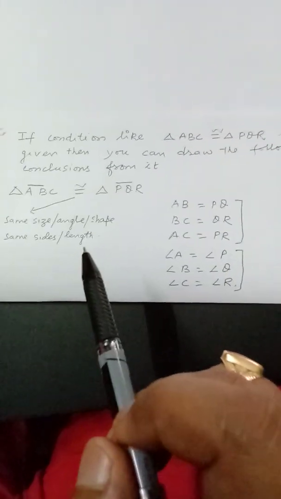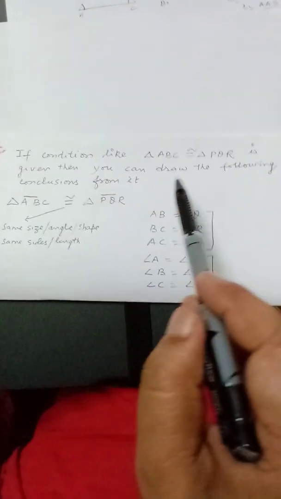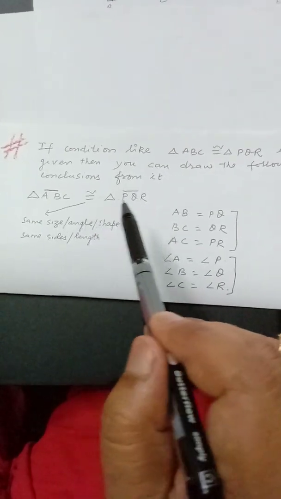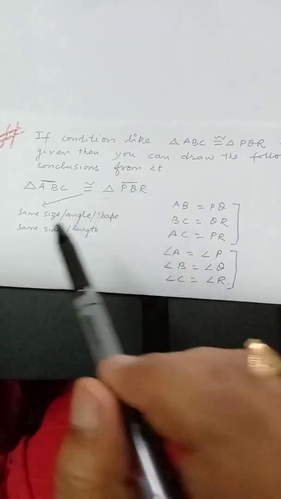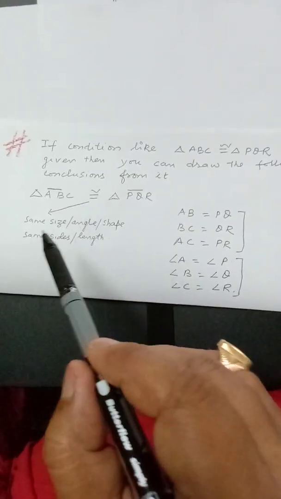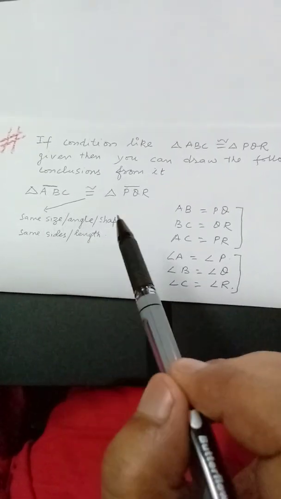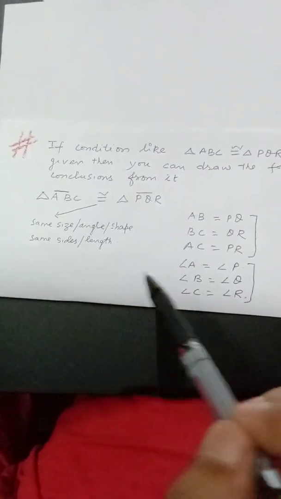Now in examinations, questions are asked about conditions. In some questions the condition is given. Suppose a condition like this is given, that ABC is congruent to PQR, then you can draw the following conclusions from it. If it is given that triangle ABC is congruent to triangle PQR, it means this symbol means same size, same angles, same shape. It means all the angles of these two triangles will be equal, their size will be the same, their shape will be the same, and the lengths of the sides will also be the same.